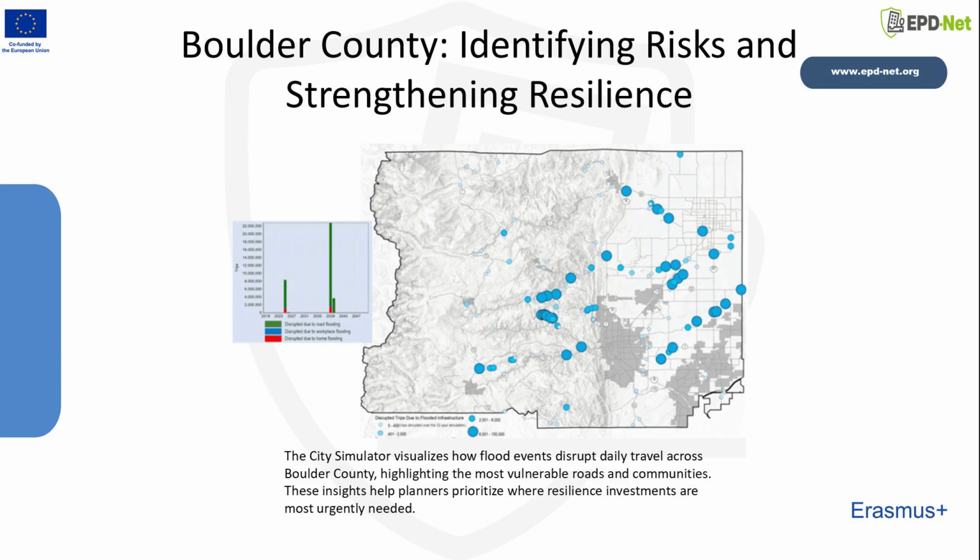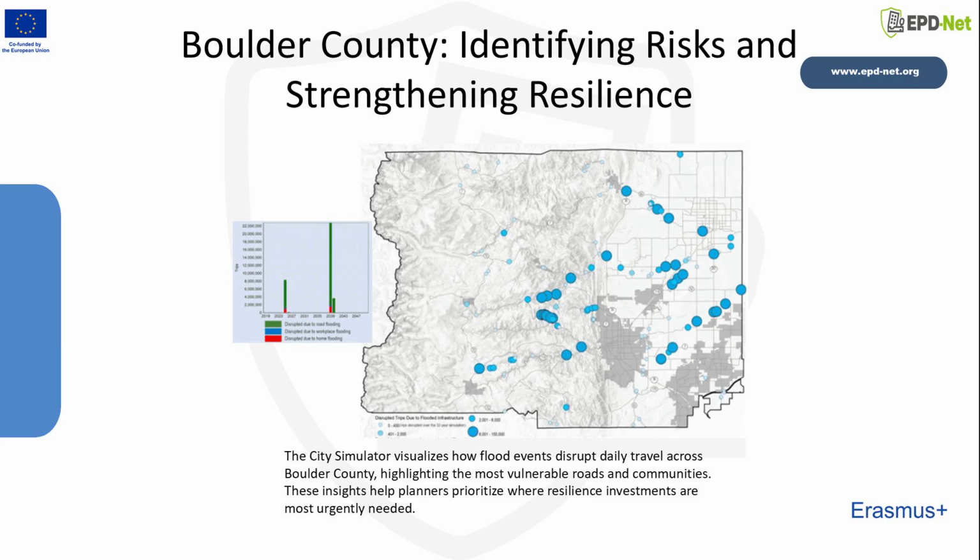This slide shows one of the most powerful outcomes of Boulder County's work with the city simulator. Using detailed hydrology models, transportation networks, and land use data, the simulator generates thousands of future flood scenarios. What you see on this map are the projected disruptions to daily trips caused by flooded infrastructure, roads, bridges, and critical connectors that residents rely on every day.